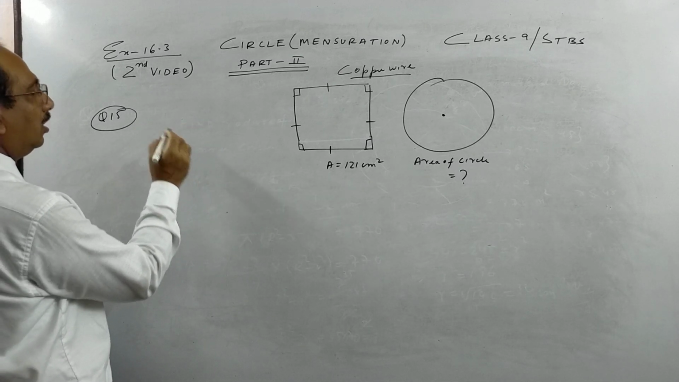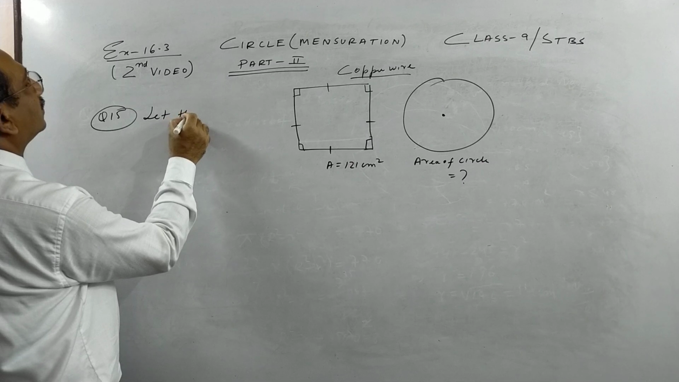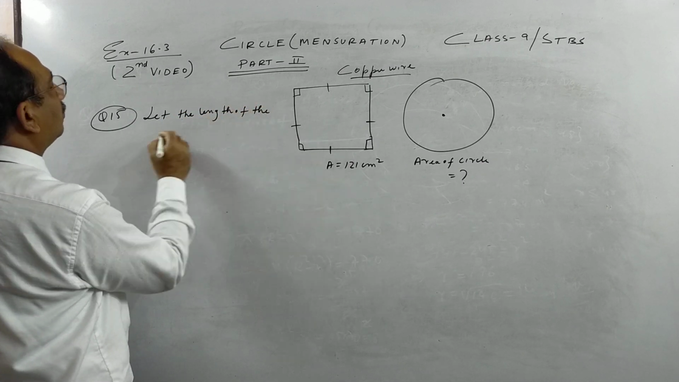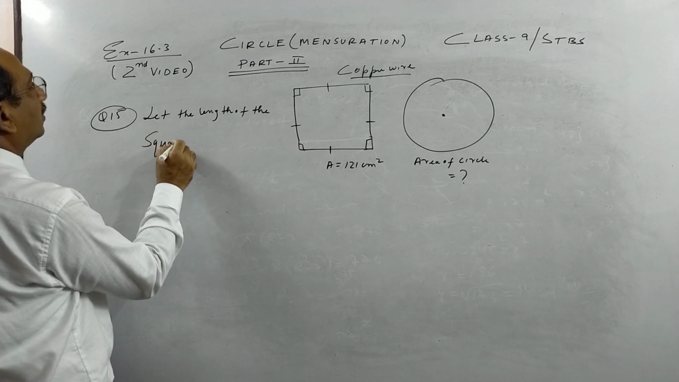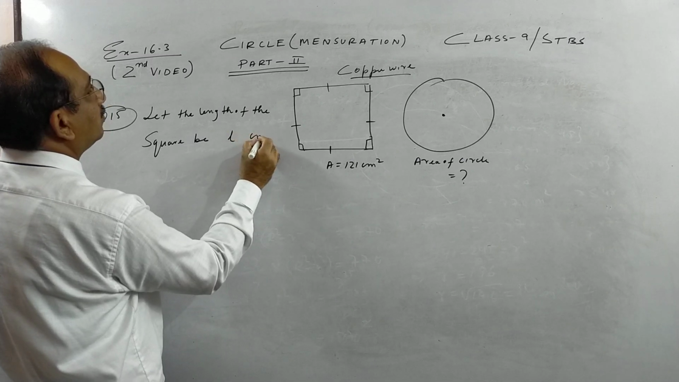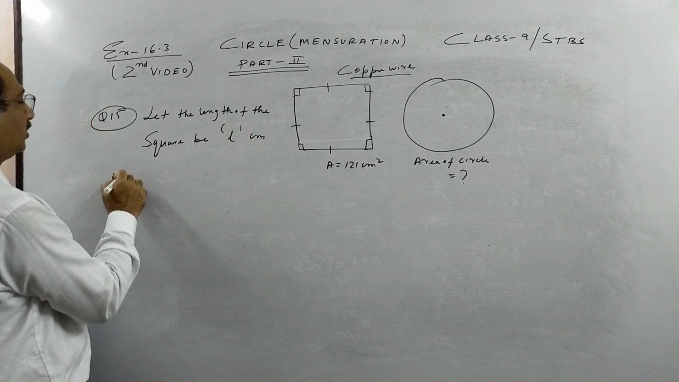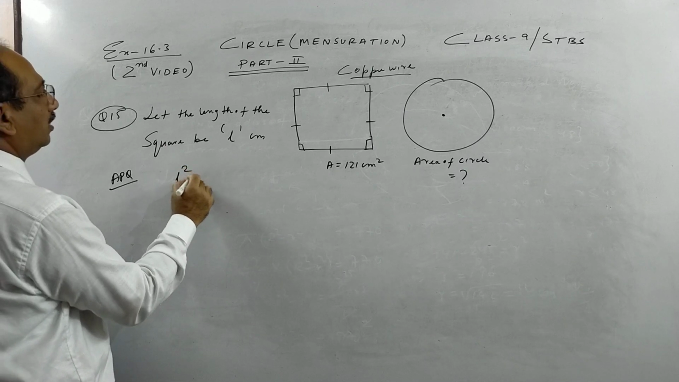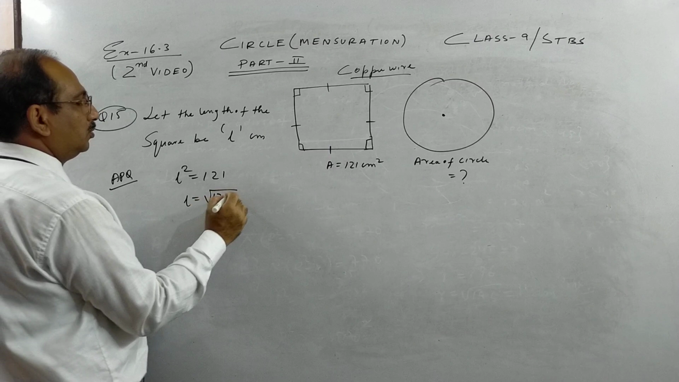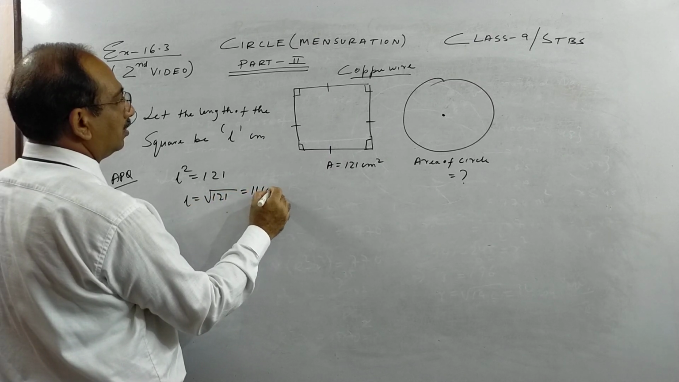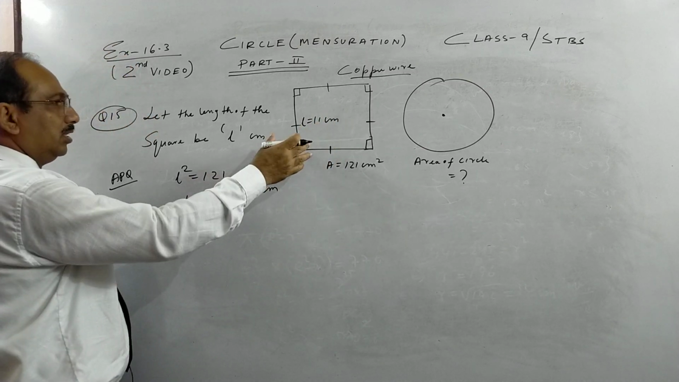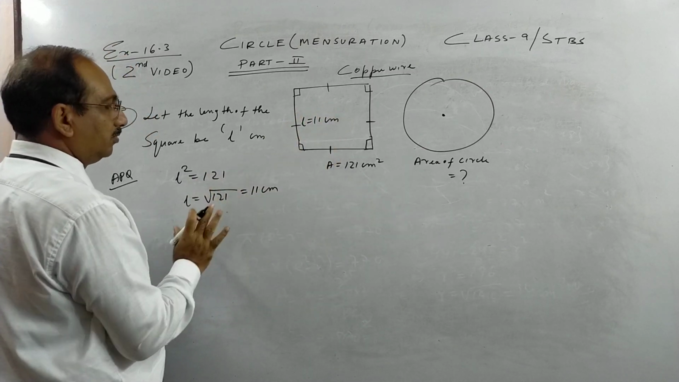So let the length of the square be L centimeter. So as per the question, if you see, children, L square is 121, means the length of the side is root over 121. So 11 centimeter is the side. So this is quite easy. From the area of the square we get the length of the side.